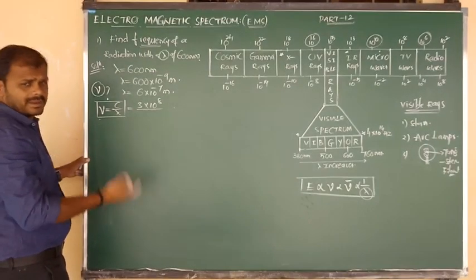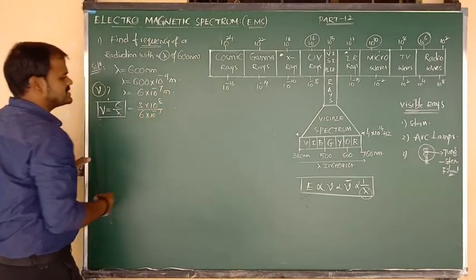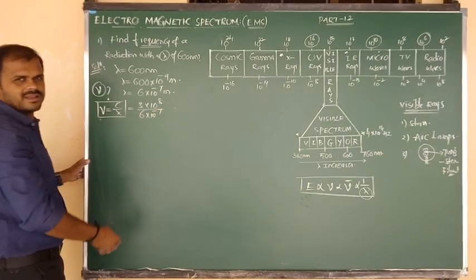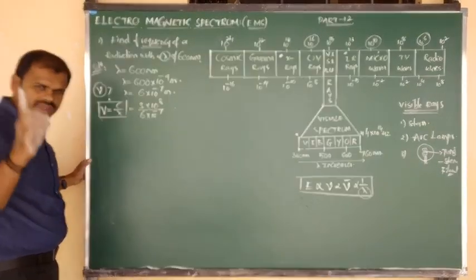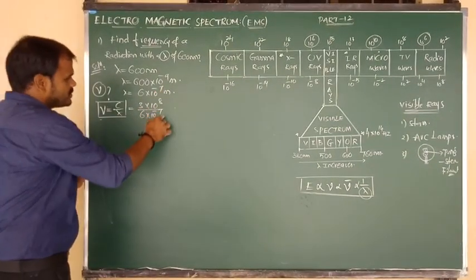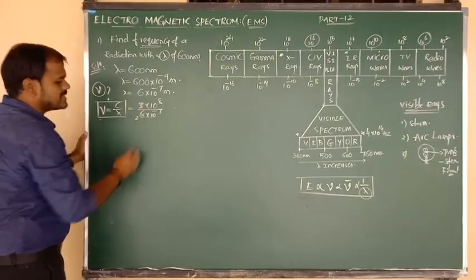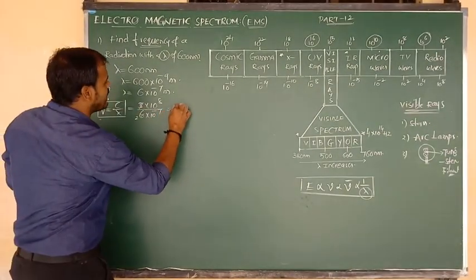Wavelength, nothing but lambda value. How much, Nana? 6 into 10 to the power of minus 7. Meter is going to be cancelled. So the remaining, we will get the answer only in second inverse, Nana. Meter per second, so per second is the answer. Meter is cancelled upside and downside. Okay. So 3 by 6, nothing but how many times goes to cancel? 1 by 2.